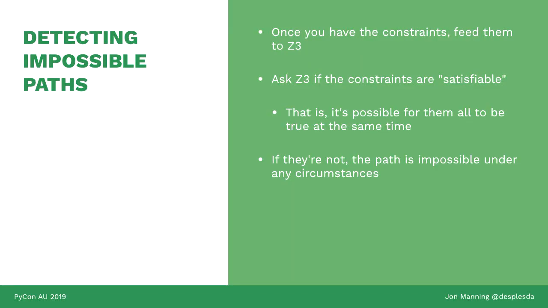So now we can detect the impossible paths. We have all the constraints. We feed them into Z3 and ask if the constraints are satisfiable, all possible to be true at the same time. And if it's unsatisfiable, that means that the set of constraints that defines that path is impossible, and therefore the path is impossible. Repeat for every path.